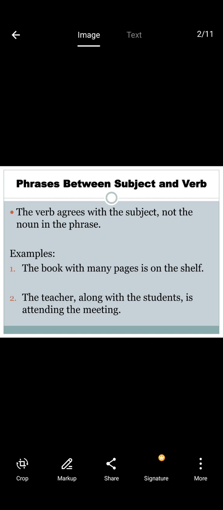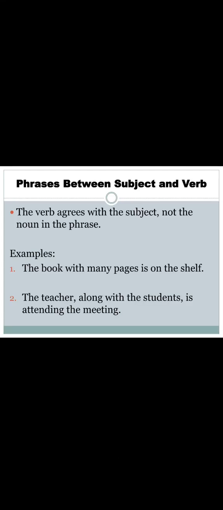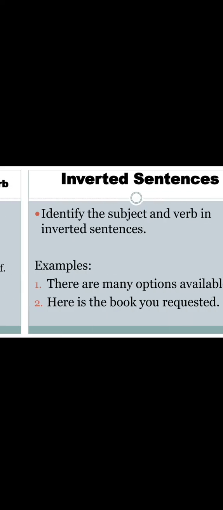The teacher, along with the students, is attending the meeting. So this particular subject takes "is", the singular verb which agrees with the subject.